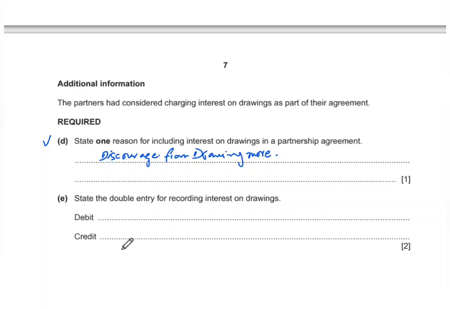The next part is saying state the double entry for recording interest on drawings. So basically interest on drawings is something that the business will be receiving from the partner, and that is what is included in the appropriation account. Because it is something the business will be receiving, that is a form of income, and income is always credit natured, so we will simply credit the income statement appropriation account.